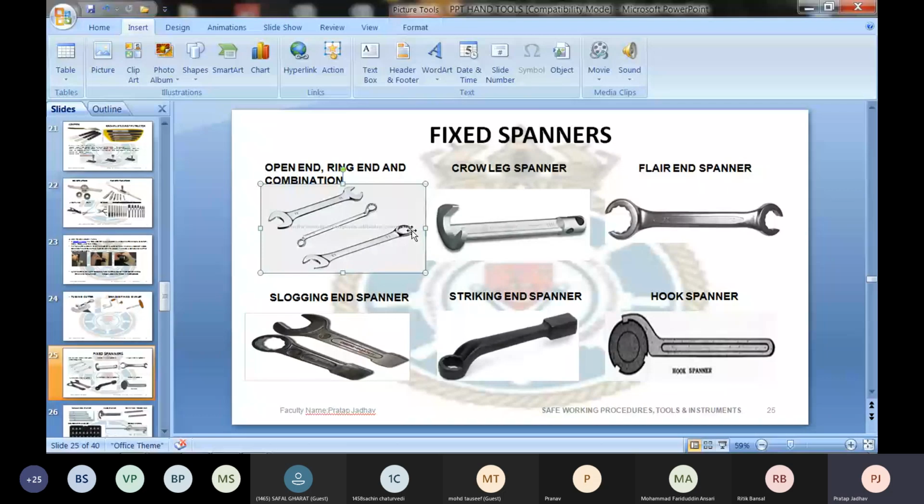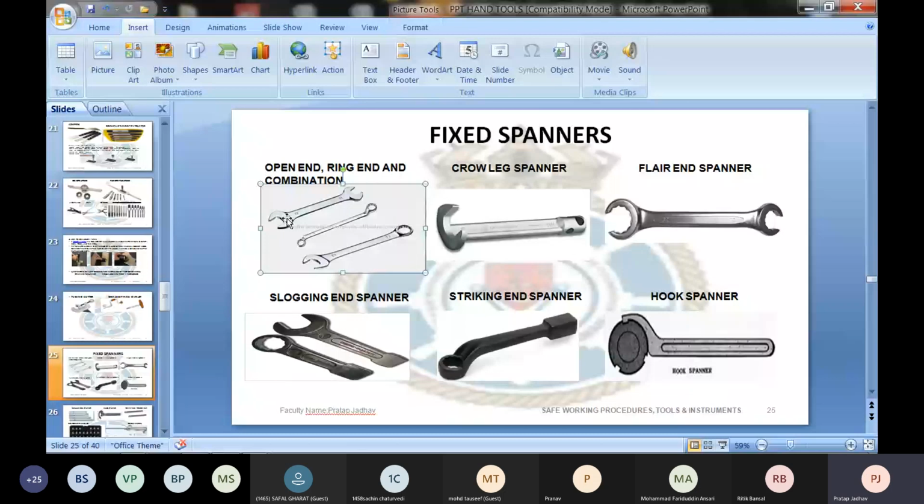The advantage of an open end spanner is that you can put the spanner from the side of the nut. If there is no access from the side, then you have to put the spanner from the top of the nut, so you have to go for a ring spanner. The combination spanner solves the problem of both spanners. That is why they introduced the combination spanner.